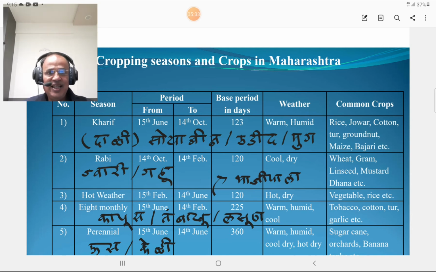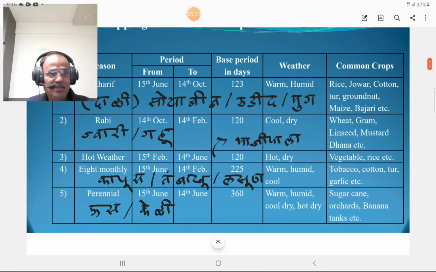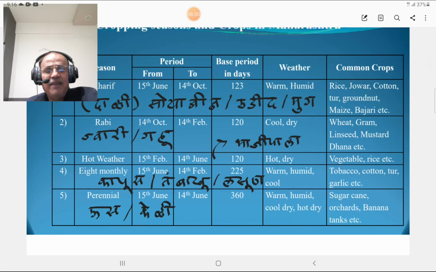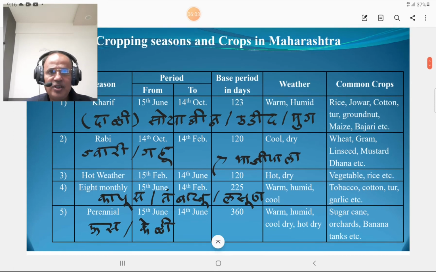Then perennial season. Perennial means barmahi season, that is 12 months crop. The season starts on 15th of June and ends on 14th of June, that is a 360 days period. The temperature is a combination of warm, humid, cool, dry and hot, dry temperatures, and common crops are sugarcane, banana, etc. So you must remember this table. This table is very important, and definitely certain questions are asked in competitive examinations on cropping seasons and crops in Maharashtra.